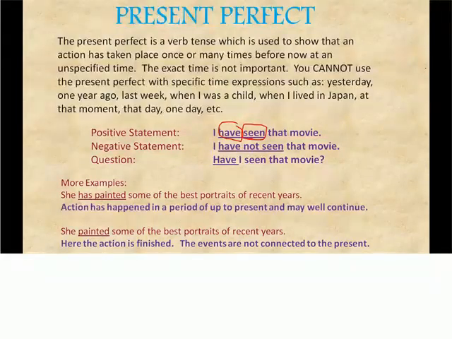So this is the difference from simple past. See, this she painted is a simple past sentence. So simple past and present perfect might be a little confusing, but you should always see that this has will be in a present perfect sentence. So has is present tense, so it will be present perfect. That is how you have to differentiate. Now we'll see the structure.